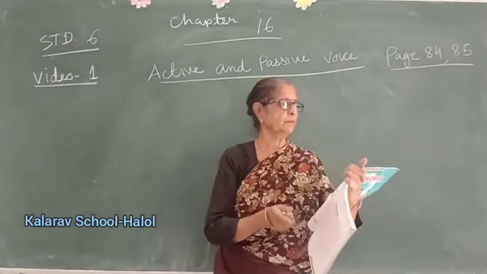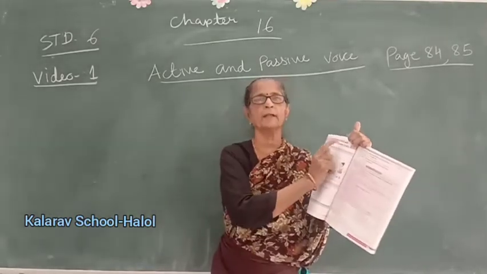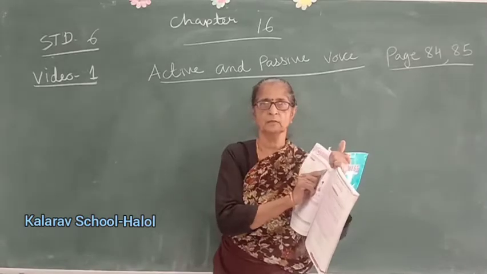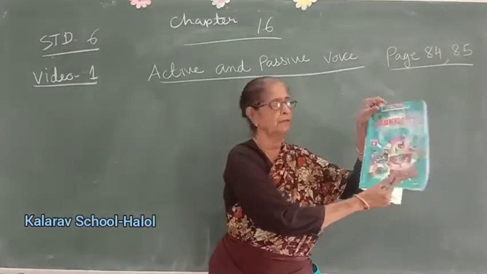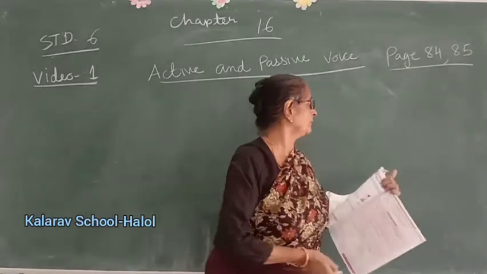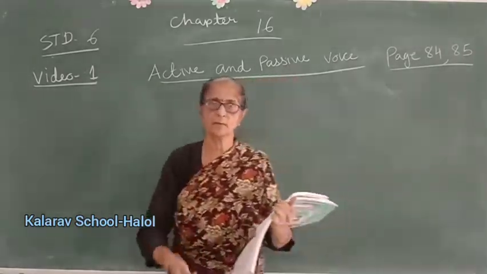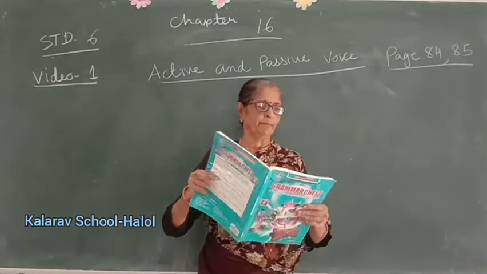In second sem, your first lesson will be active and passive voice. Okay, it is very important. So all of you open your grammar, page number 84. I am explaining you, okay? See.